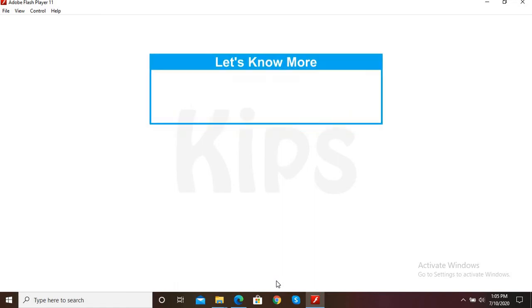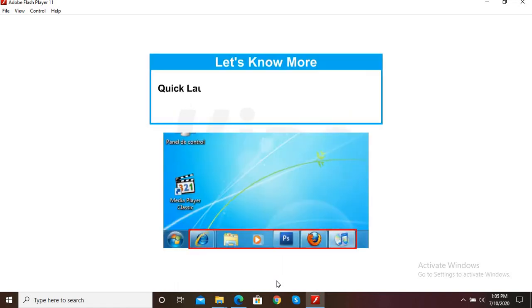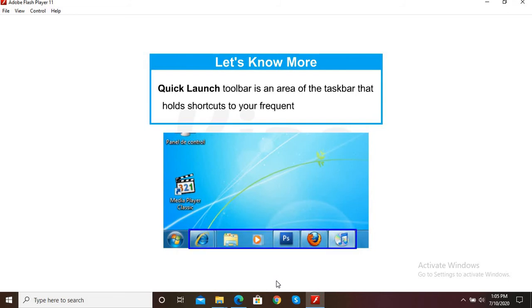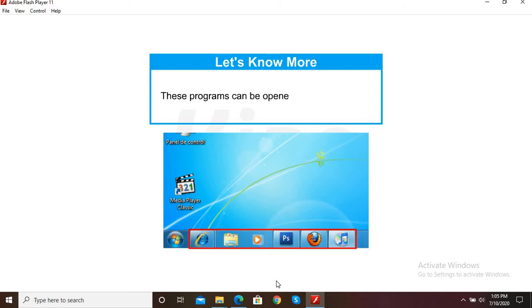Students, let me tell you something more. Quick Launch Toolbar is an area of the taskbar that holds shortcuts to your frequently used programs. These programs can be opened with a single click. It is located to the right of the Start button. Okay, now we shall talk about the taskbar.